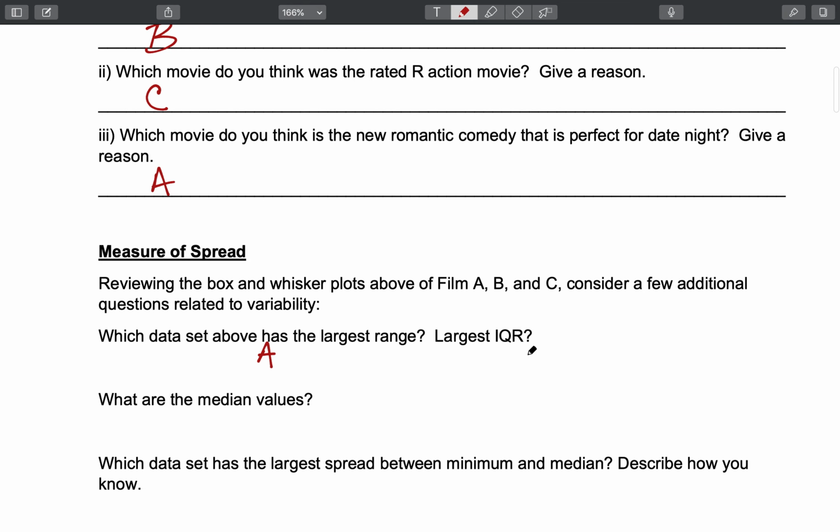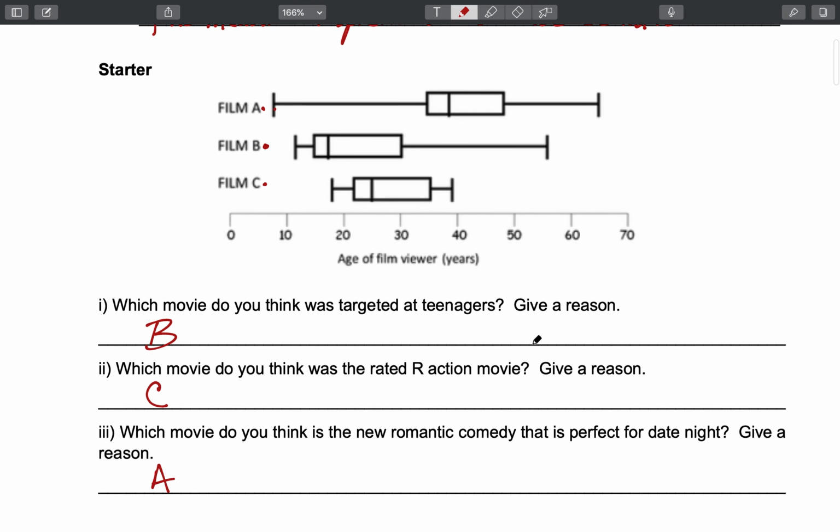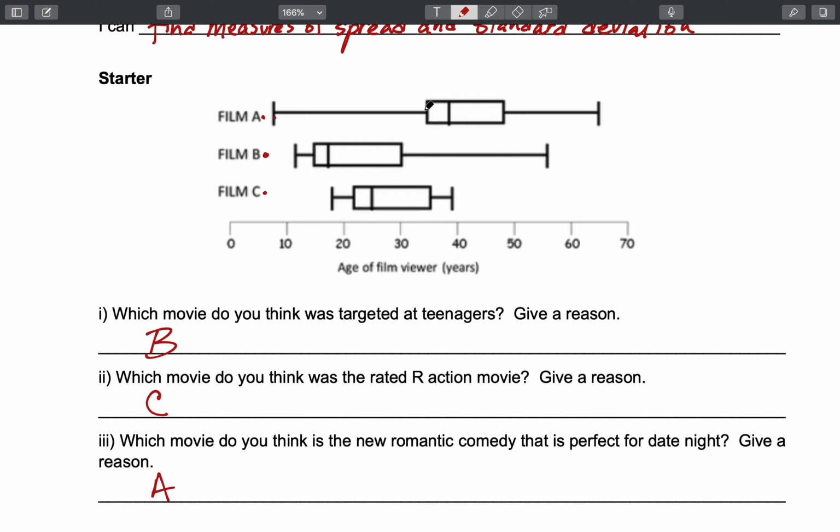The largest interquartile range. Okay, so interquartile range was how far it is from quartile 1 to quartile 3. On a box and whisker plot, that would be the edges of the box. These all look awfully close to about the same size, so I'll try to actually calculate this one.